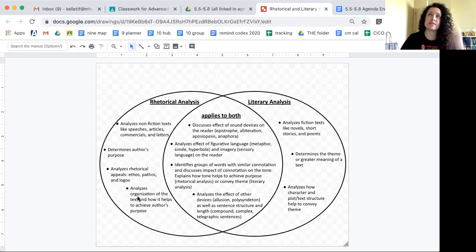So, why does the speaker do things in a certain order? We look at the organization, the step one, step two, step three of the speech, and we think about why did the speaker put it in that order and how did that help them to achieve their purpose?